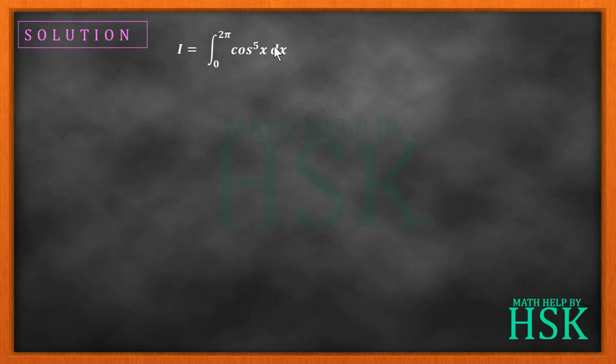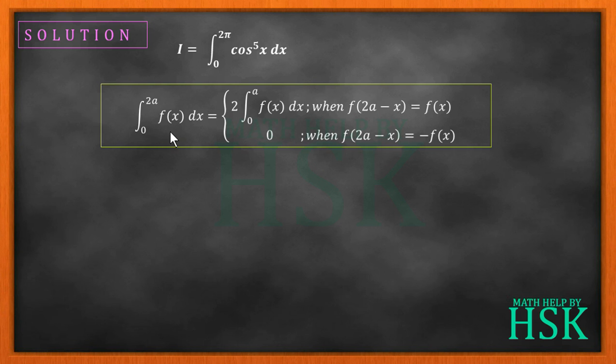So first of all, I assume that the given definite integral is equal to I. And to solve this question, we would be using this property of the integral of f(x) dx from 0 to 2a. Actually 2a is just suggestive, so it can also be applied for any limit. This integral is equal to twice the integral of f(x) dx from 0 to a when f of 2a minus x is equal to f(x). So what does this mean?